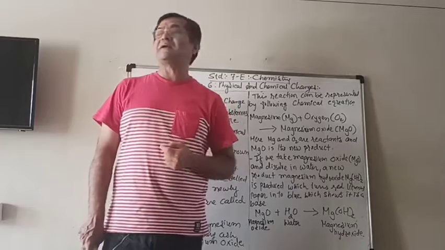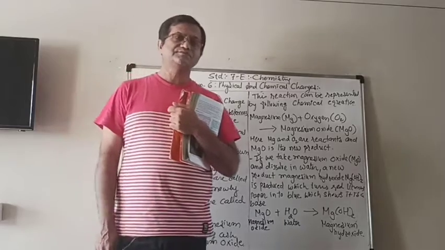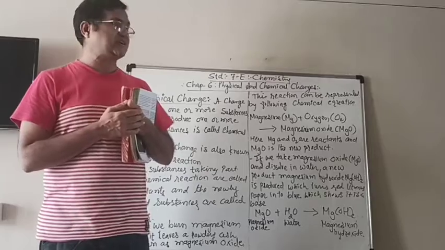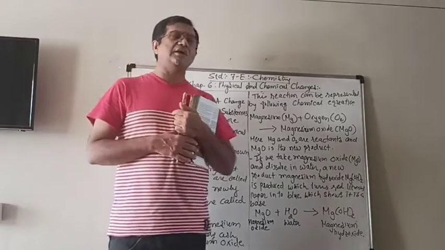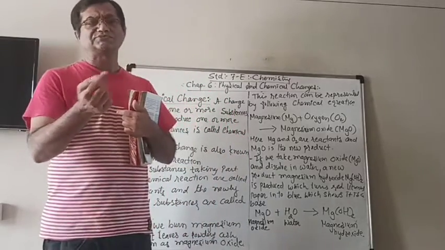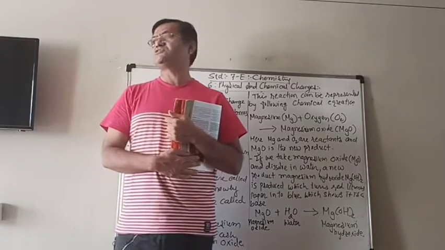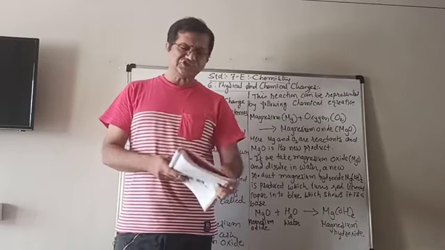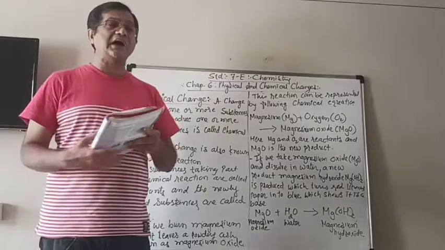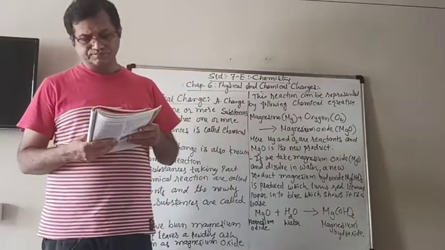When you take magnesium ribbon, first we have to rub it with sandpaper, so that if any layer of oxide is there, it can be cleaned up and the metal can be shined. Now take a small piece of magnesium ribbon, hold it with a pair of tongs, and insert one end near the burning candle flame and hold it for a while.